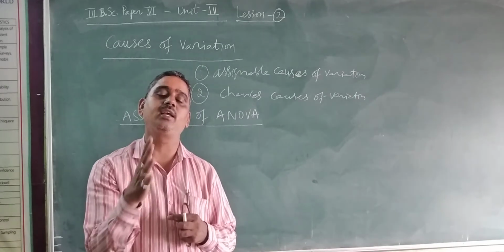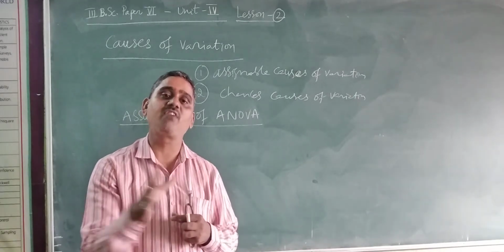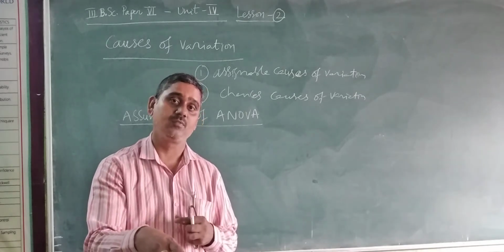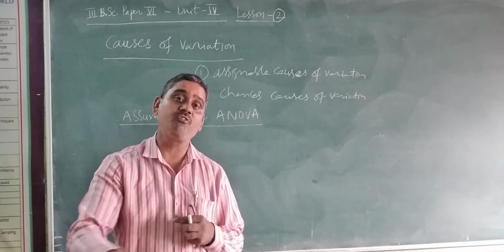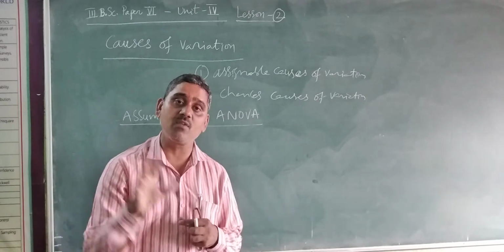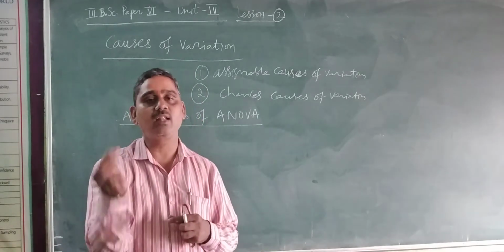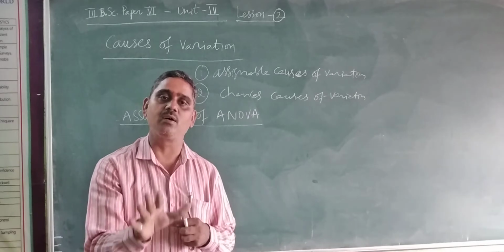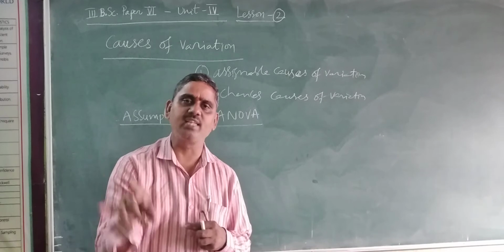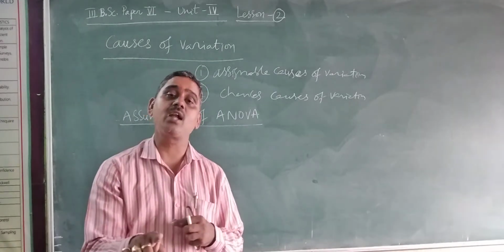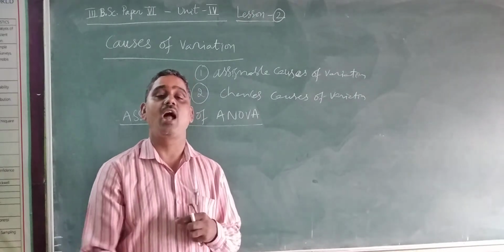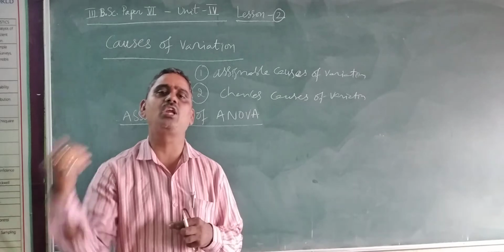Such variation is nothing but due to erratic fashion, which is observed in the field. Even though we considered the same kind of field, divided into plots, and the same treatment was applied, the variation is still observed. One particular plot of equal shape, size, etc. is giving 100 kilos, another plot is giving 105 kilos, another plot is giving 108 kilos, etc.